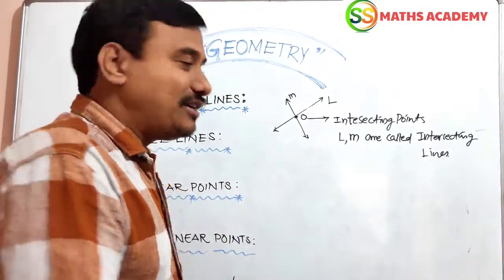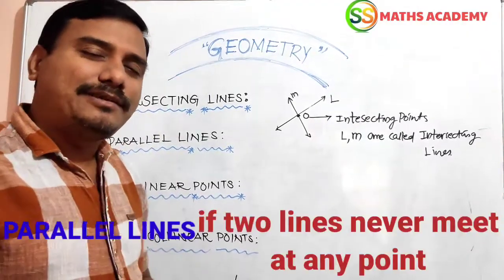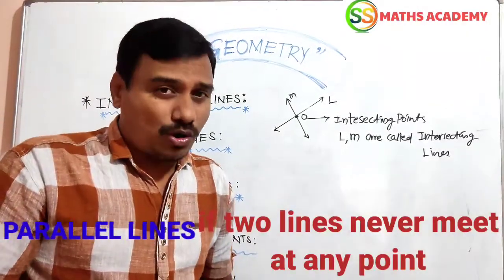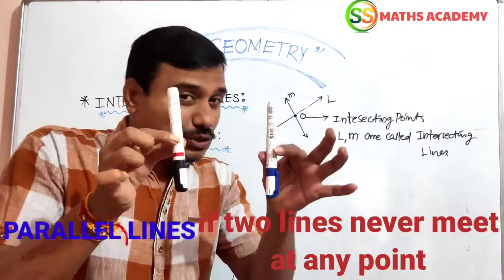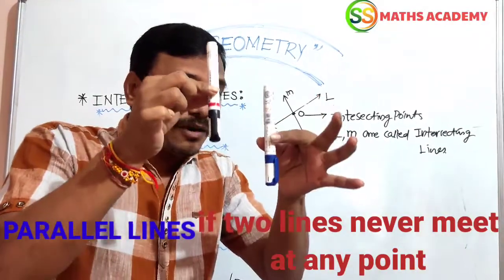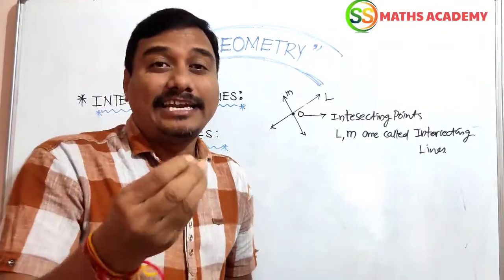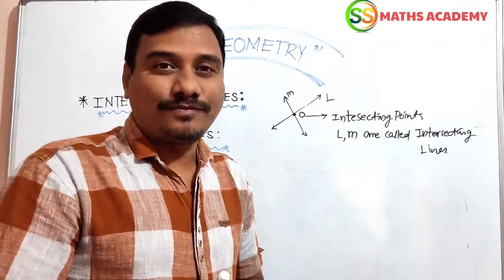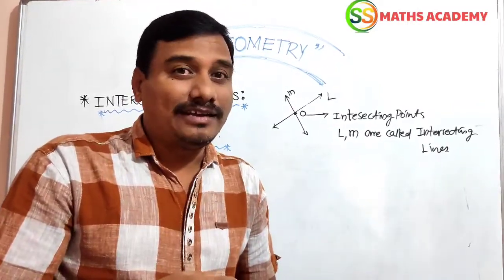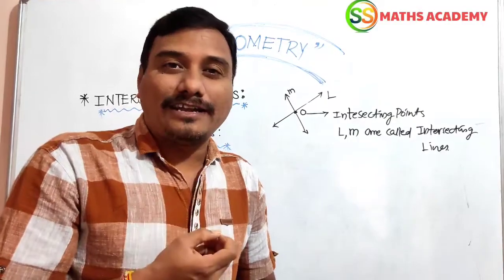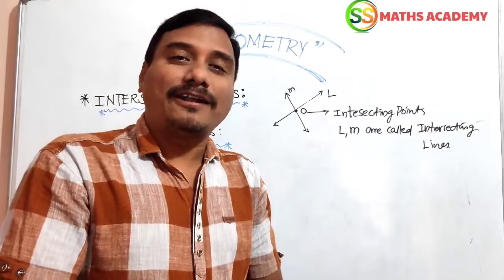Now, by this definition, we can derive parallel lines. What is the meaning of parallel lines? Simply, two lines that never meet at a point. These two lines never meet at any point. Such lines are called parallel lines. Daily life examples of intersecting lines are window grills, and a better example of parallel lines is the train track.